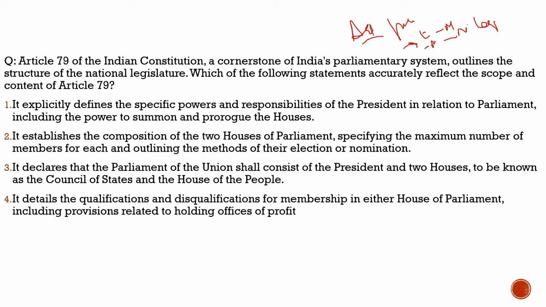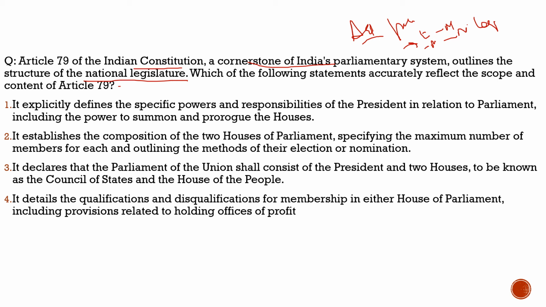Under legislative powers, first we have to know what the legislature is and what Parliament is, and that has been defined under Article 79. Through this question, we will understand about Article 79 and about the Parliament. The question says, Article 79 of the Indian Constitution, cornerstone of India's parliamentary system, outlines the structure of the national legislature. Which of the following statements accurately reflect the scope and content of Article 79?